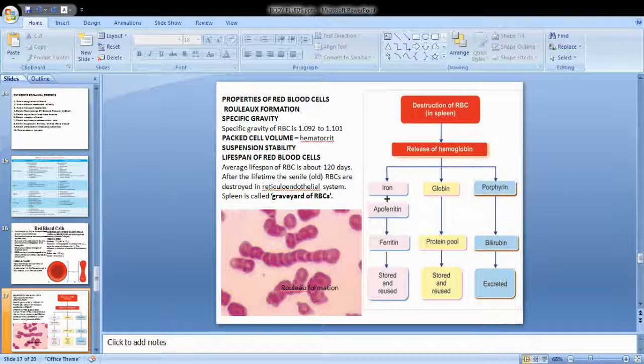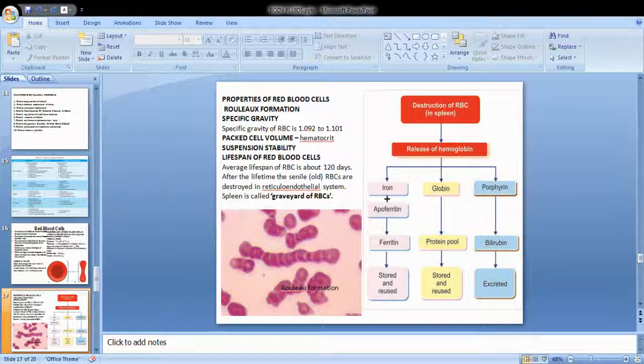Packed cell volume is when the whole blood is taken and allowed to stand in a test tube. All the cells will settle at the bottom, and the plasma alone will stay as a clear fluid at the top. This particular thing is called the hematocrit. The suspension of the RBC in the blood is uniform throughout the body. This is called the suspension stability, and it can be maintained only because of the presence of plasma proteins.